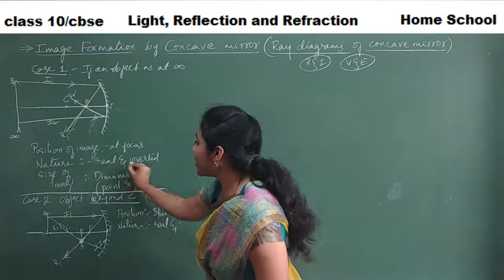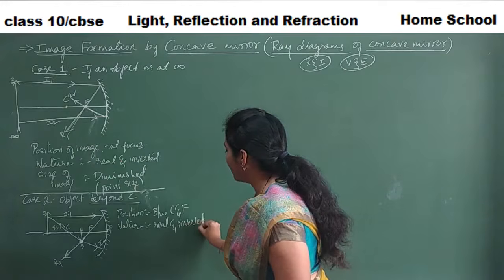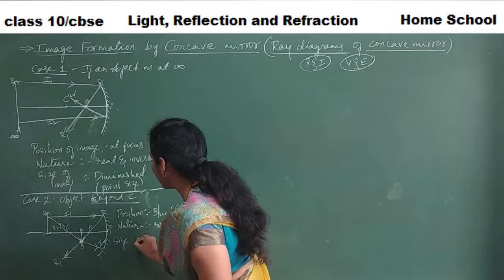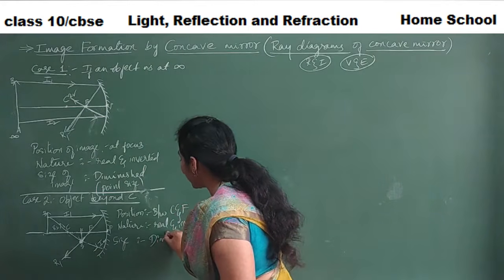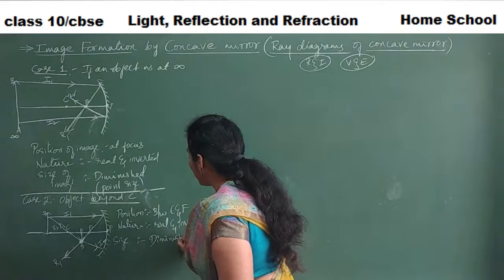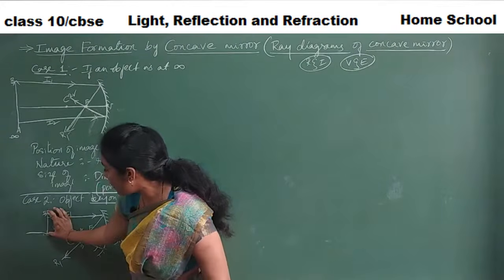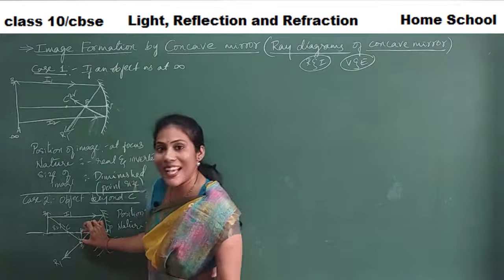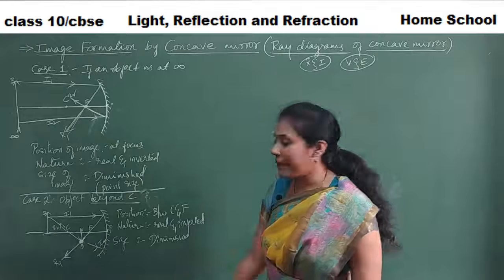Whenever real images are there, they are always inverted. Remember this point. And finally, what is the size of the image? The size is a little diminished, a smaller size only you will get. Because initially I took this big arrow mark, this big object, but I am getting only this much as an image. So here the size is diminished.